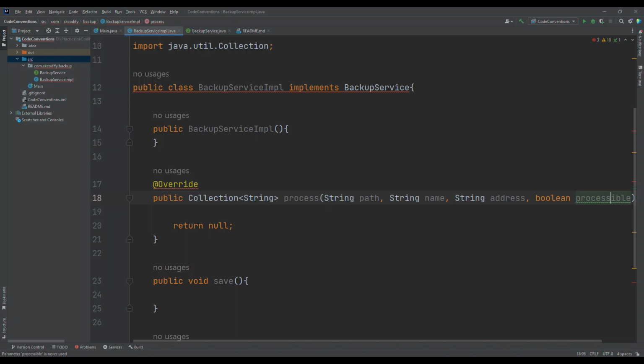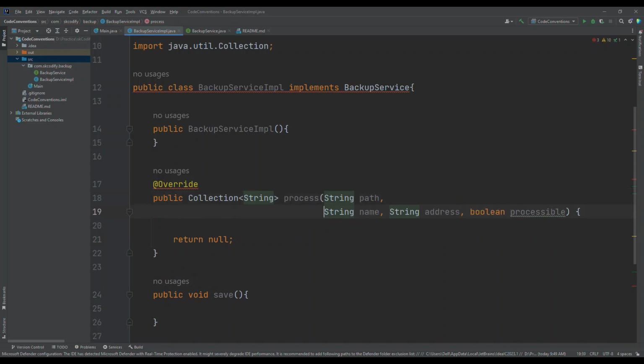If I have to break this line, where should I break it? We should break it after a comma, something like here.